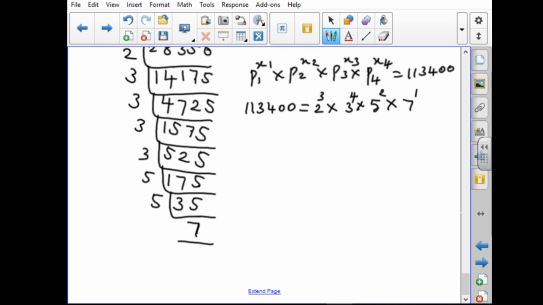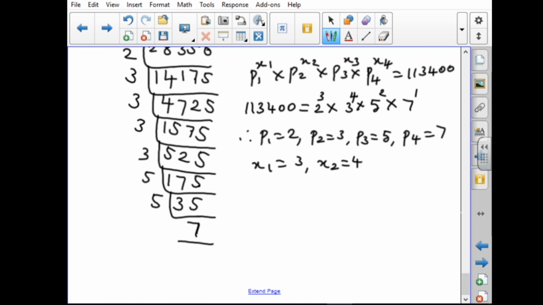So comparing these two, therefore P1 equal to 2, P2 equal to 3, P3 equal to 5, P4 equal to 7, X1 equal to 3, X2 equal to 4, X3 equal to 2 and X4 equal to 1.